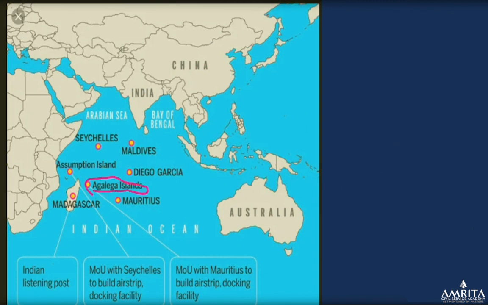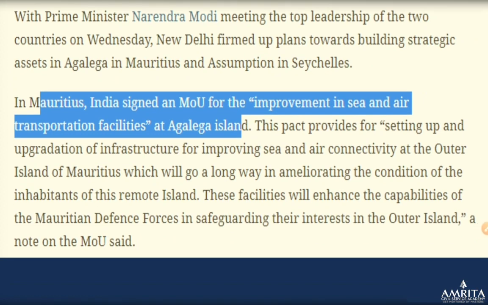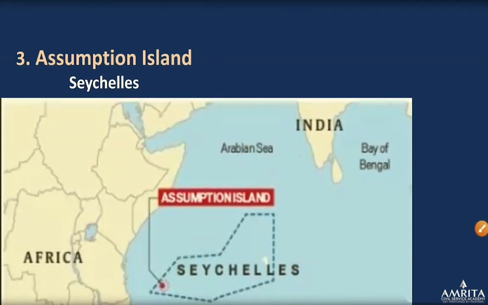This is Agalega Island. This is Mauritius territory. Next is Assumption Island, which is Seychelles territory, right? We'll discuss these two. So Agalega is done. Now, just to finalize it: in Mauritius, India signed an MOU for the improvement of the sea and air transportation facility in the Agalega Island, right? Okay. Next is Assumption Island.